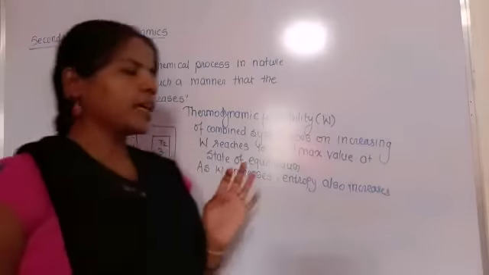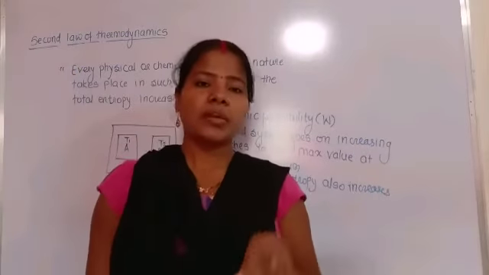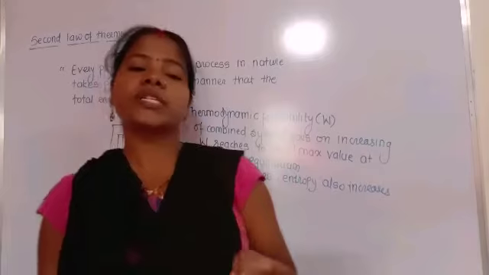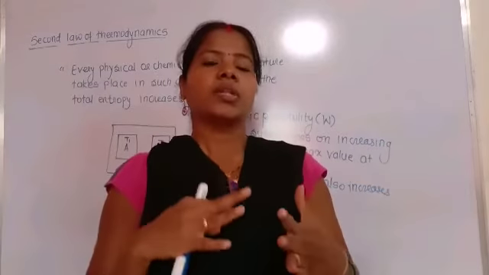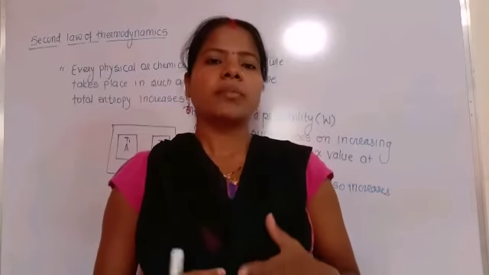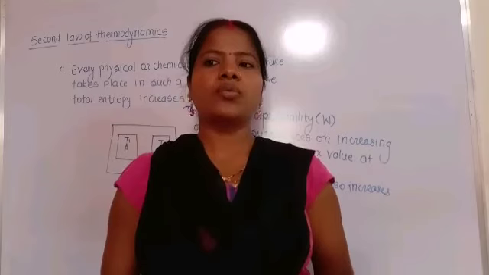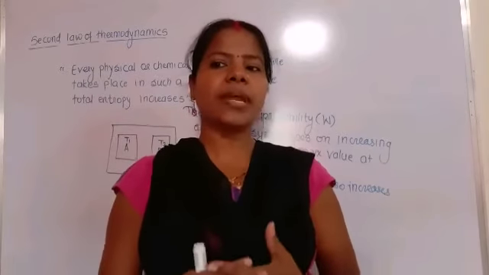Means at the time when W reaches its maximum value, through W the entropy of the combined system reaches its maximum value, towards the state of maximum entropy.